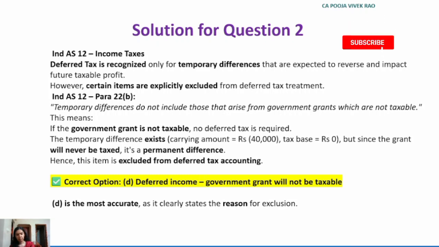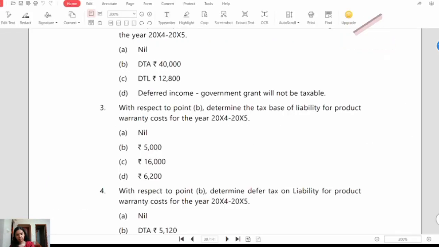Now let's see MCQ number 3. With respect to point B in the case scenario above, determine the tax base of liability of product warranty cost for the year 2024-2025.